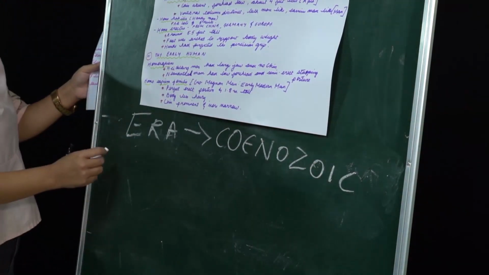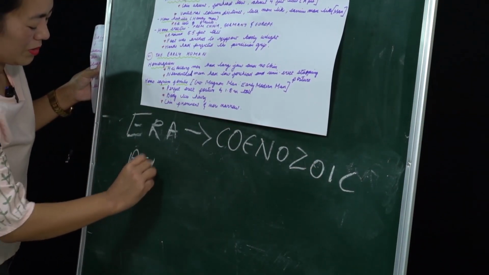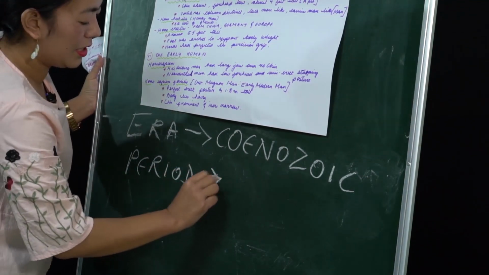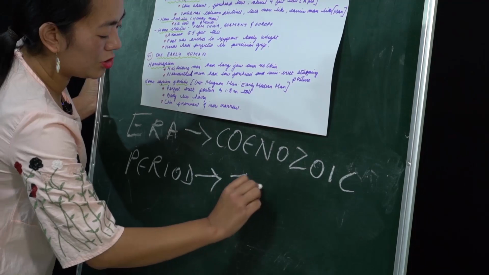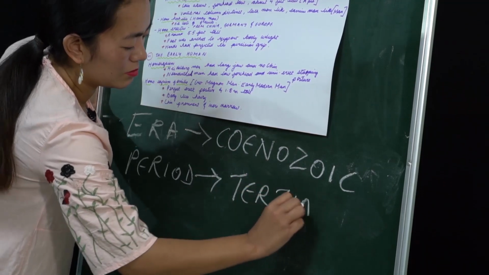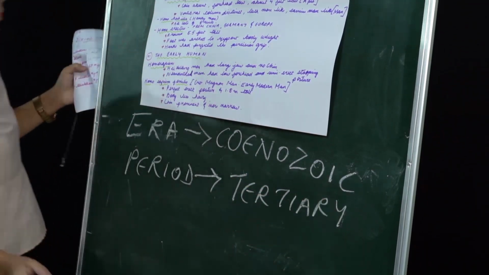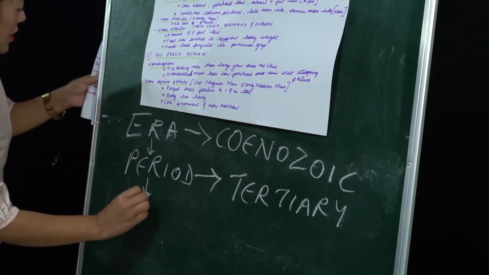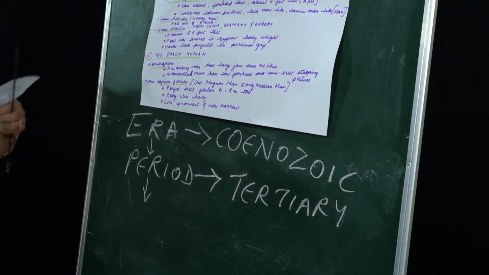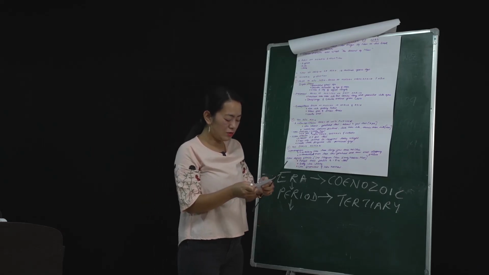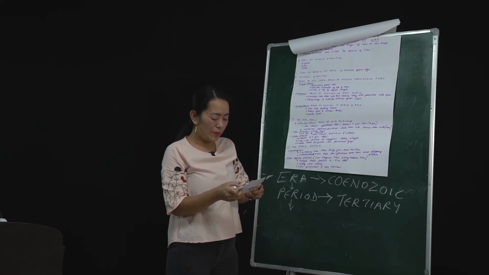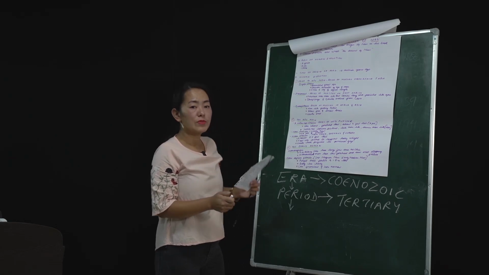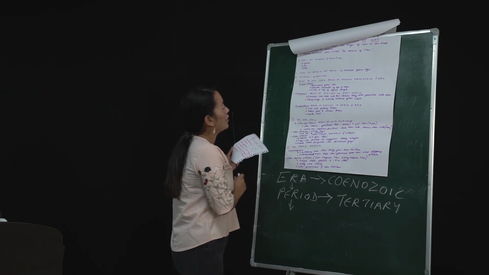The era is further divided into periods. In the case of man, you're going to focus on the tertiary period. The period is further divided into Paleocene, Eocene, Oligocene, Miocene, Pliocene, and Pleistocene. Okay, so we're going to focus on that.